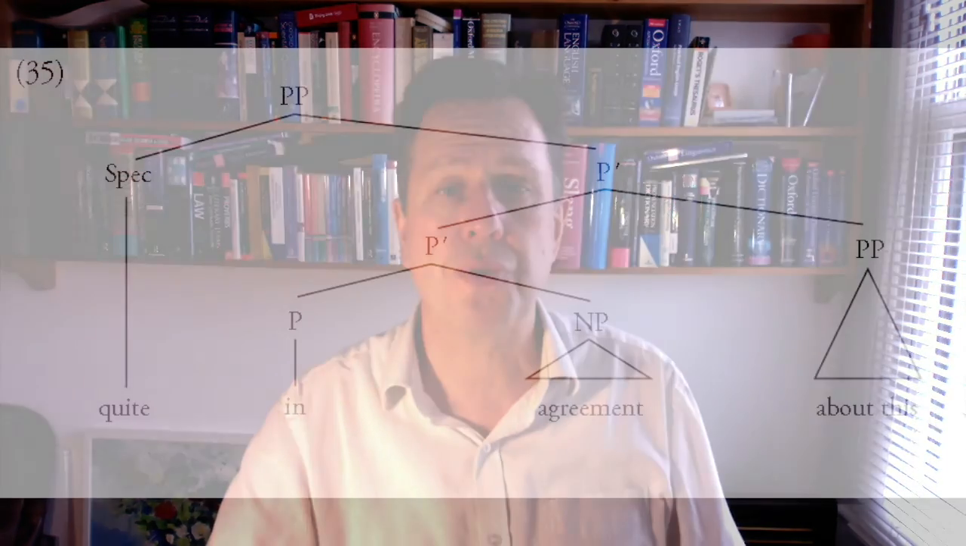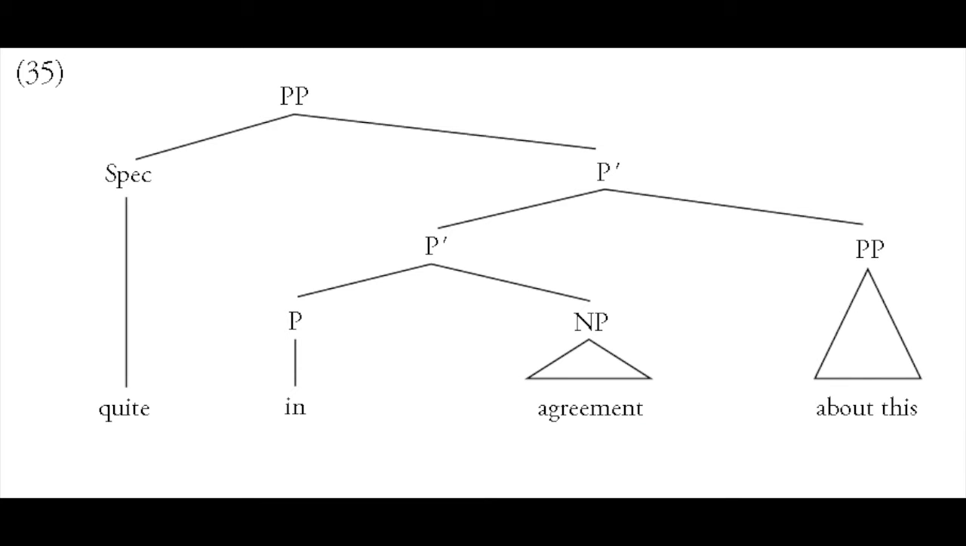For the prepositional phrase quite in agreement about this, we again have the specifier quite. In is the head and agreement is the complement of the preposition, and then we need to accommodate about this. That's a prepositional phrase, and the way we do that is by repeating the P-bar node and putting the PP under the highest of these two P-bar nodes.